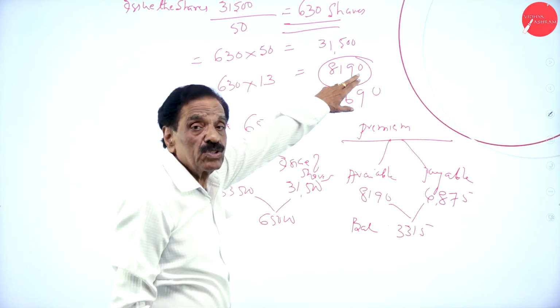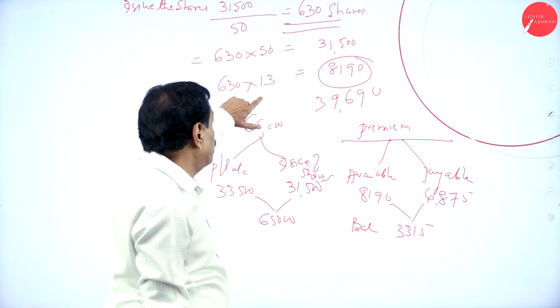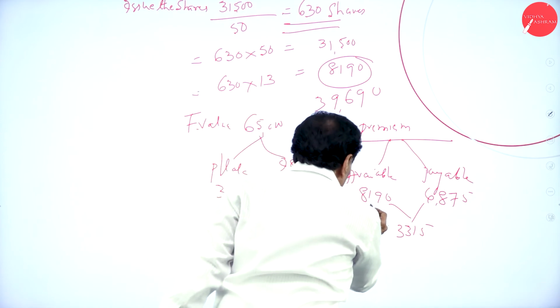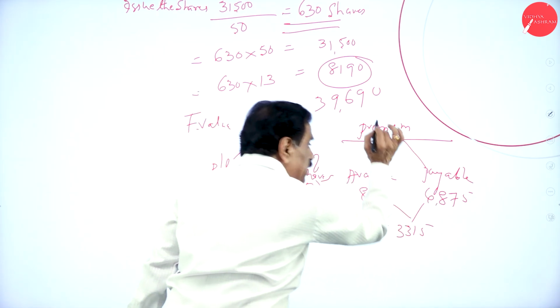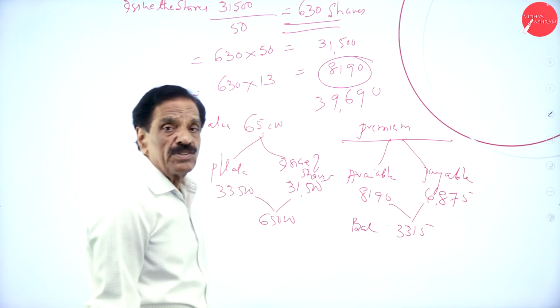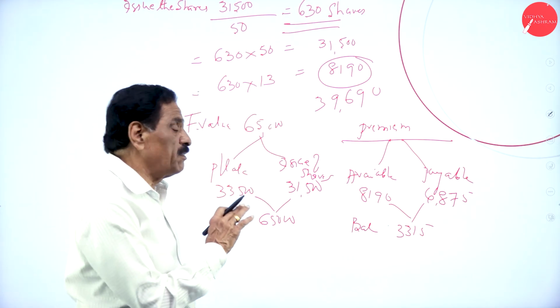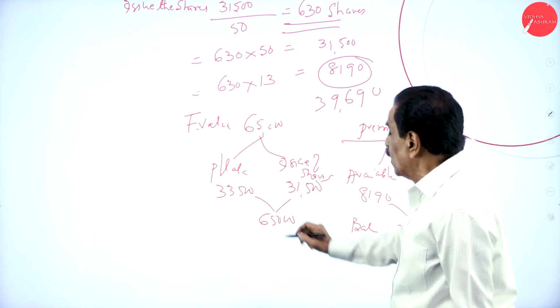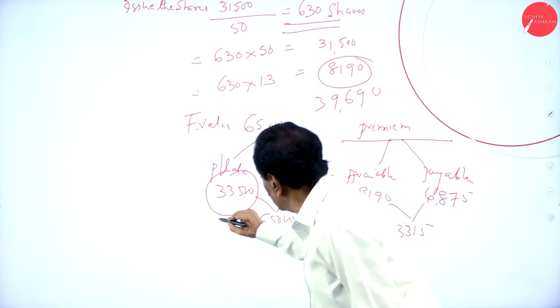630 shares, what's your face value? 50. 31,500 is the face value. Your premium is 13, so 8,190 will come, but how much is payable? 4,875 is payable. What's the balance? 3,315 is your balance. That should become a liability on the balance sheet. How much created? 33,500. This will go to CRR.